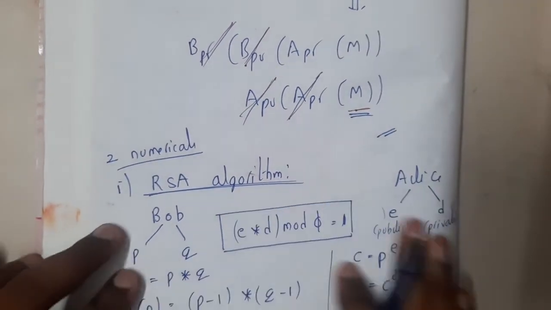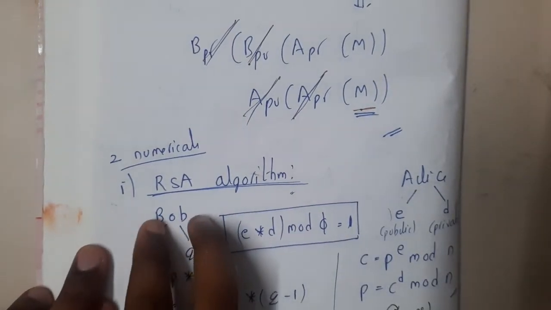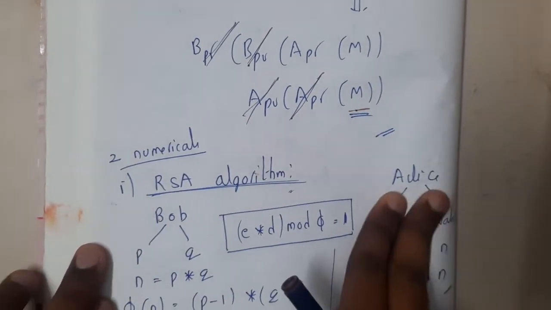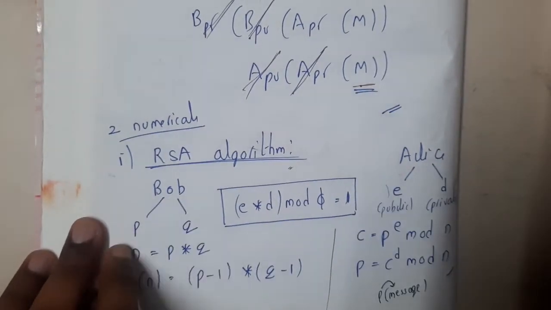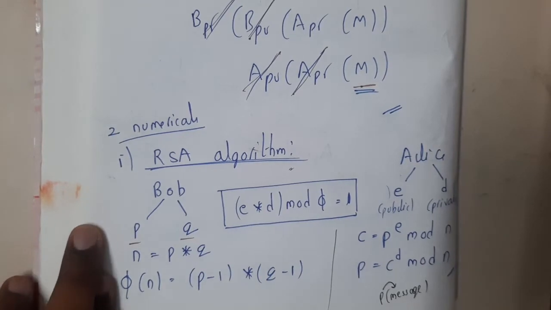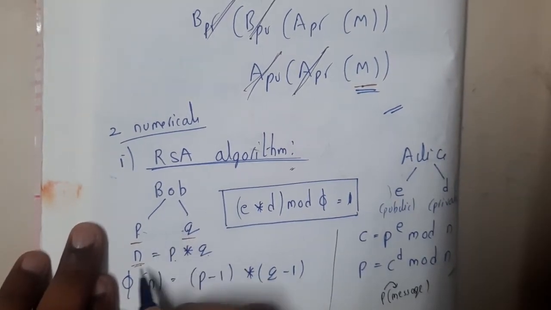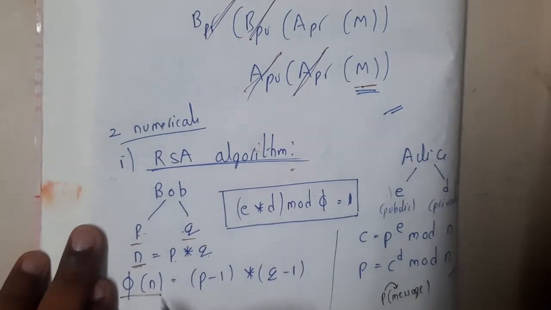Okay, yes. So now let us discuss the RSA algorithm. In the RSA algorithm, assume Bob is our sender and Alice is our receiver. Here Bob will have one private key and one public key, right? Yes. Here we calculate n. n is nothing but p into q. This multiplication is n, and we calculate phi(n), which is nothing but (p minus 1) into (q minus 1).